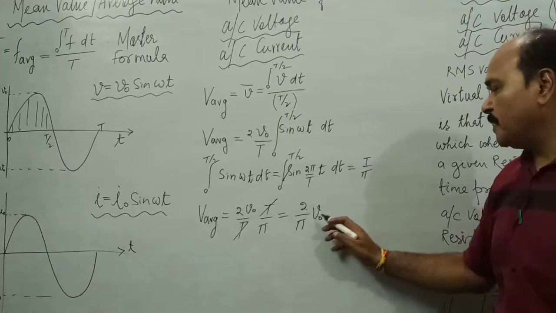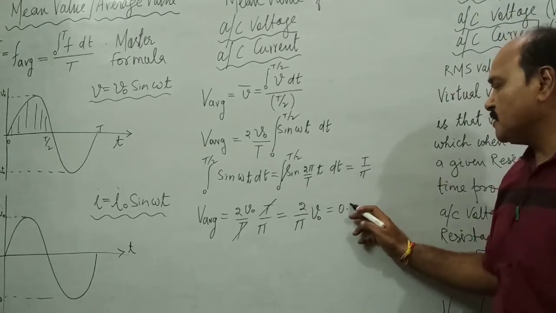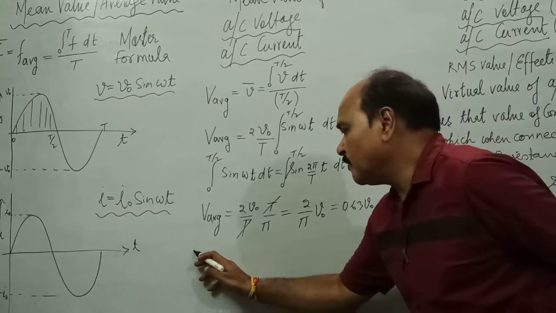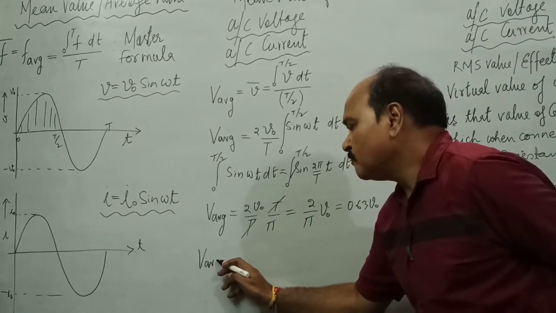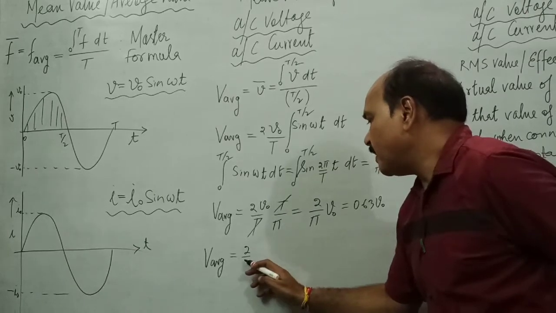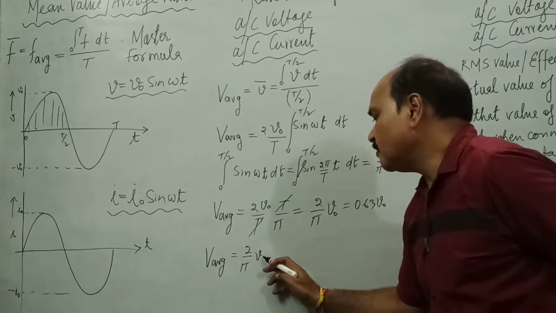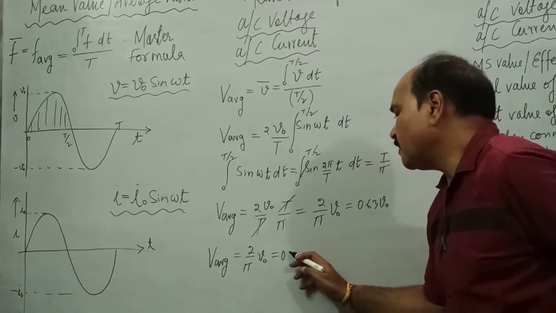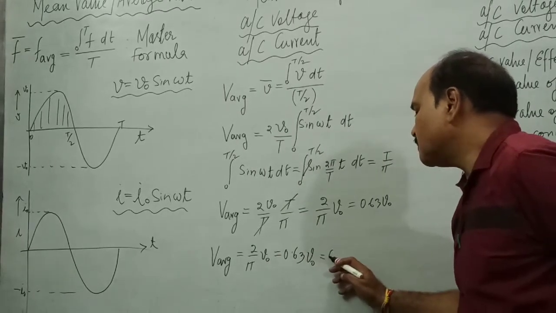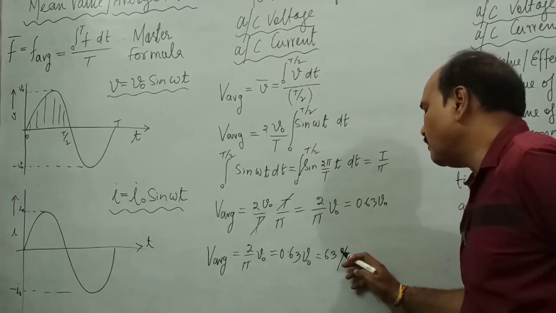And if we solve this 2 by pi, we get 0.63 times V naught. That means the mean value or average value of the alternating voltage is 2 by pi V naught, or 0.63 times V naught, or 63% of V naught.